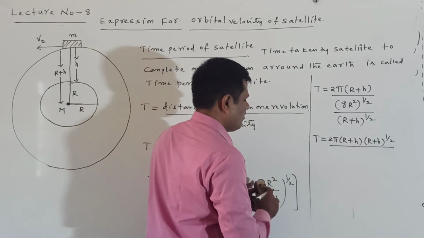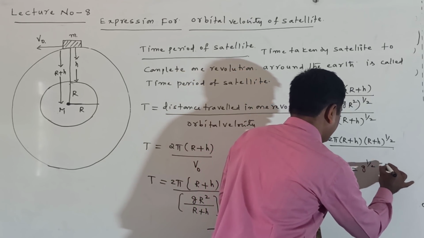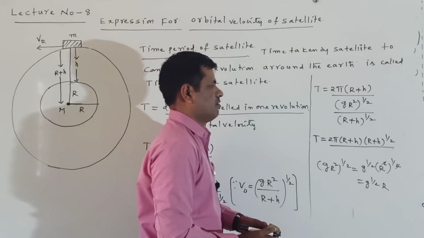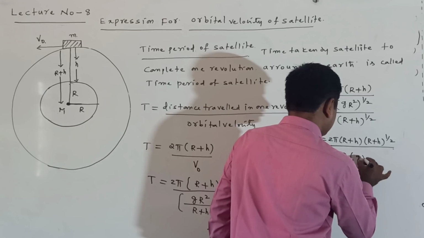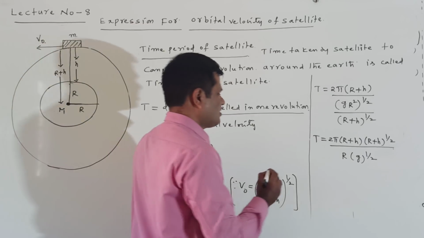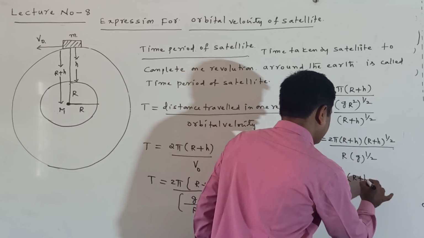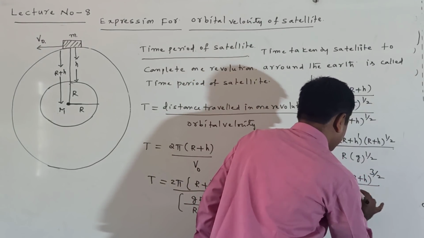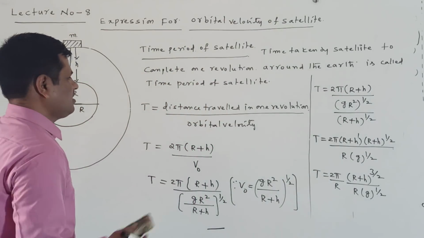So (g R square) whole power of 1 by 2 can be written as g power of 1 by 2 into (R square) whole power of 1 by 2. The 2 gets cancelled, giving g power of 1 by 2 into R. R comes outside, with the remaining g power of 1 by 2. Now T is equal to 2 pi by R, times (R plus h), whose power is 1 plus 1 by 2, equal to 3 by 2, divided by g power of 1 by 2.